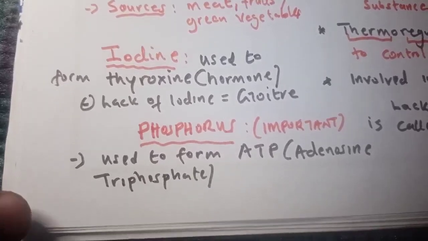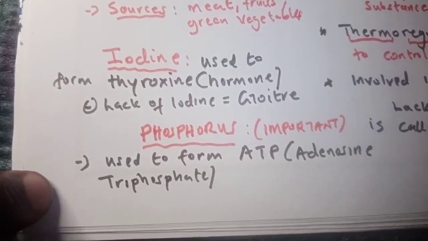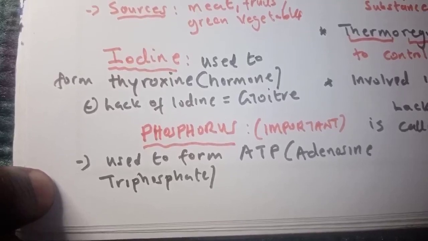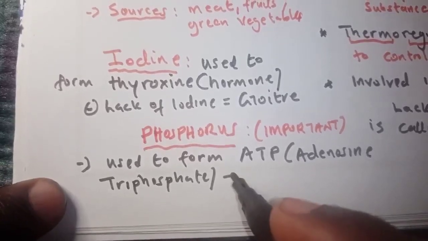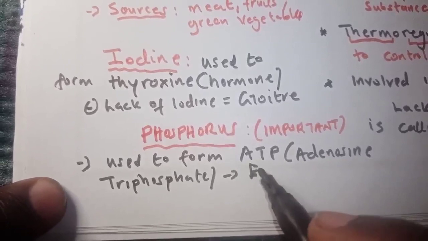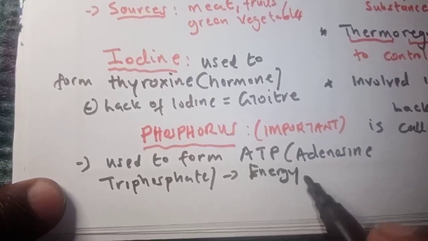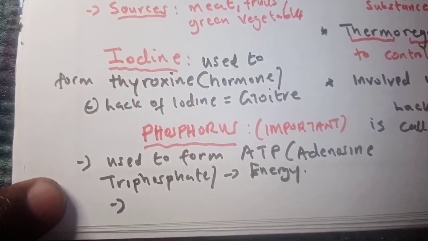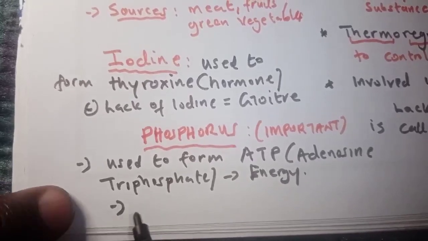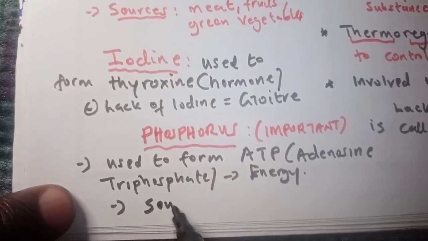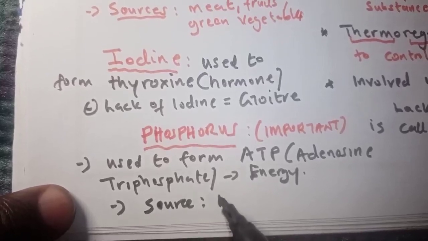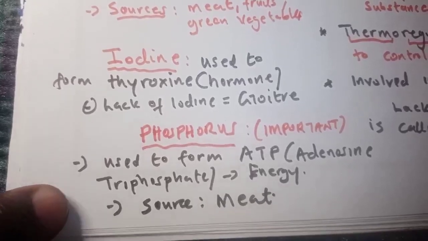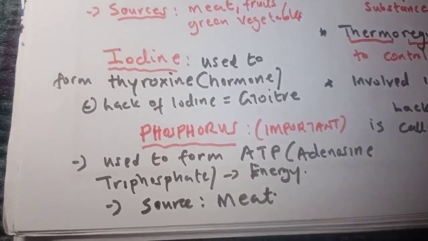So phosphorus is used to form ATP, adenosine triphosphate, and this is used for energy in our body. Sources include meat.